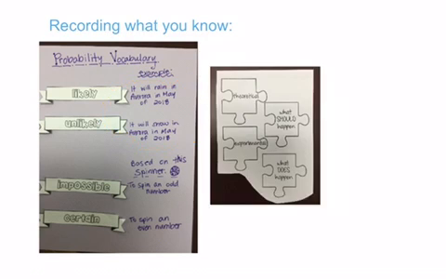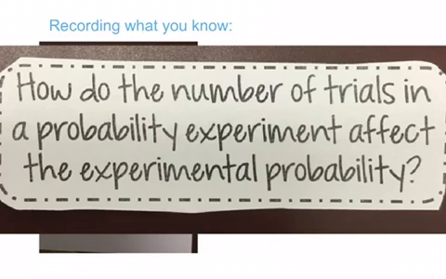The next thing that you're going to do is cut out all 4 of these puzzle pieces separately and match them up. So in the end, they should be partnered up. Theoretical probability should be partnered with what should happen in an experiment. And experimental probability should be partnered up with what does actually happen in an experiment. And then the last part of your note is going to be to glue this piece in and answer the question. How do the number of trials in a probability experiment affect the experimental probability?